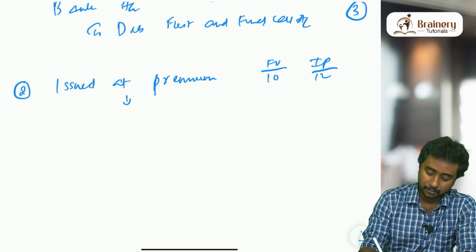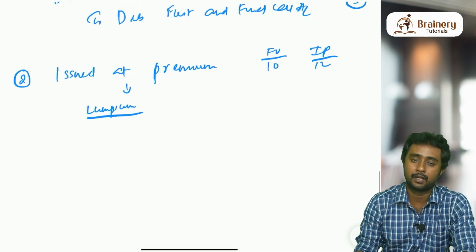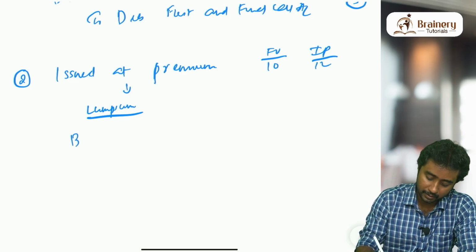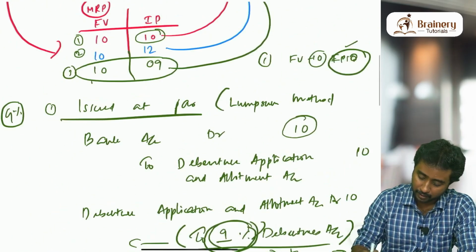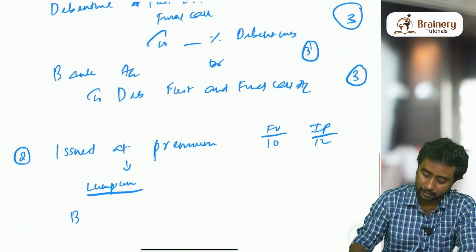Again, from here onwards we will be discussing only the lump sum method. So in the shares chapter, what will be the entry for the lump sum method? Obviously the first entry is the same as before: bank account debit to debenture application and allotment. The same entry will be passed here also.